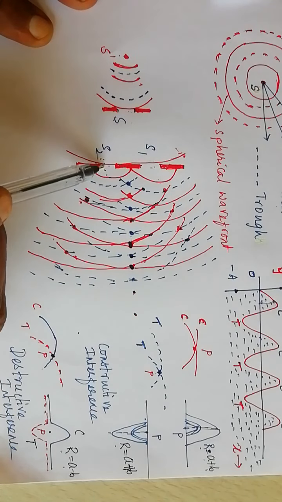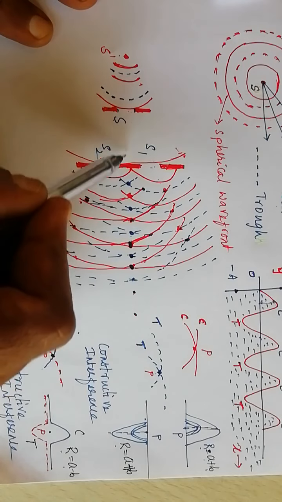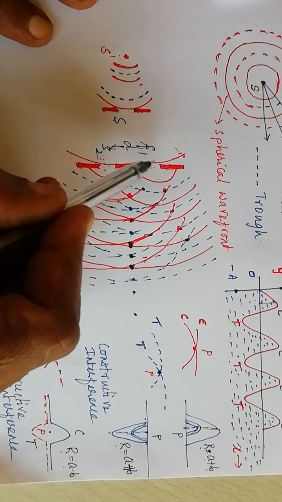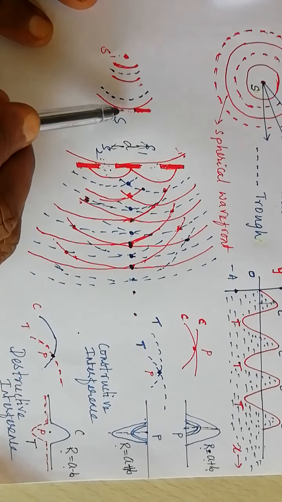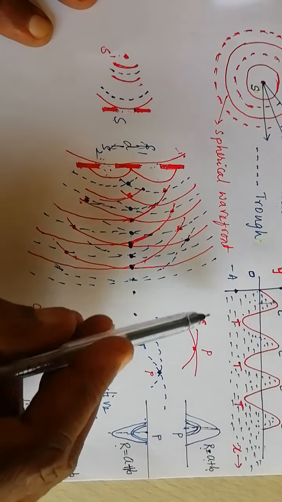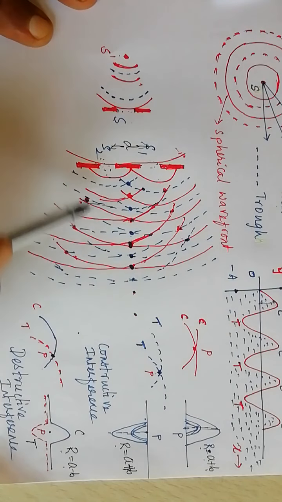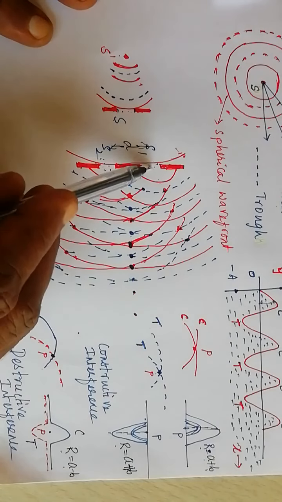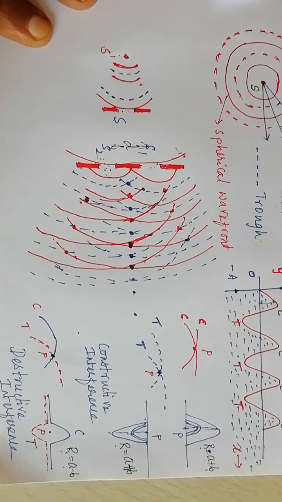provided the sources are coherent. The distance between sources must be very small. Both the sources must be equidistant from the single source, and the screen is to be placed at an appropriate distance from the plane of the two slits.